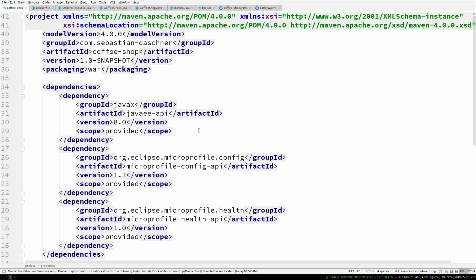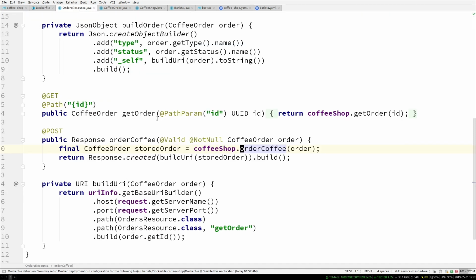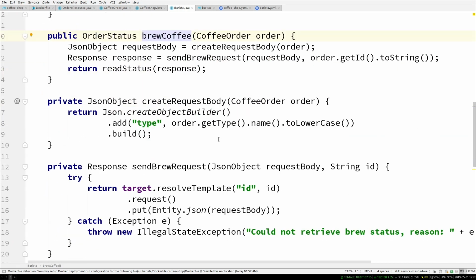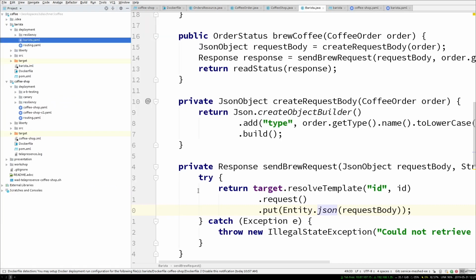If we have a JAX-RS resource, like this one, where we receive an HTTP request with all this information, then it will automatically take that information and store it locally. And if in the same synchronous execution we have a JAX-RS client request, it will take that information, pass it to the client request, and send it along automatically without any involvement on our side, which is great. So we don't have to do anything here.